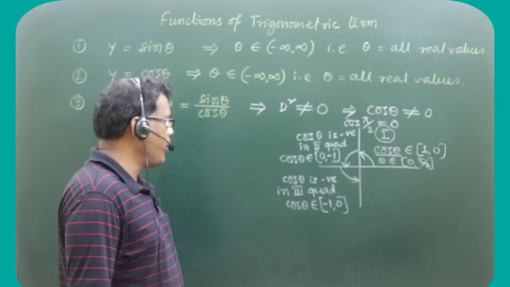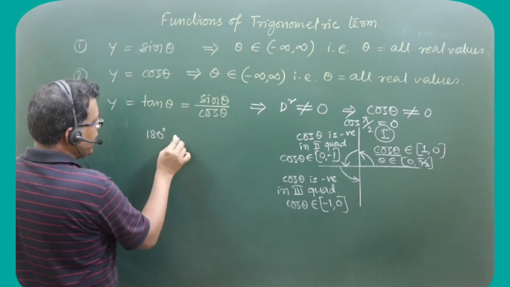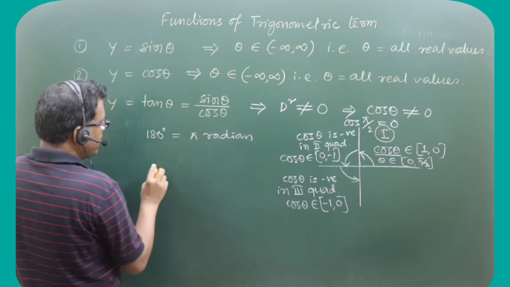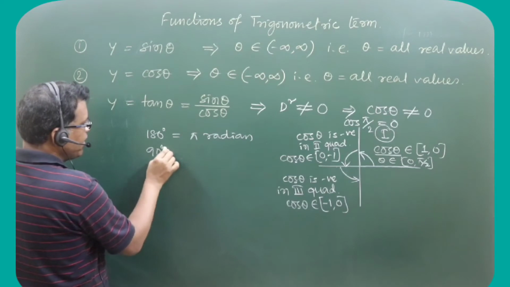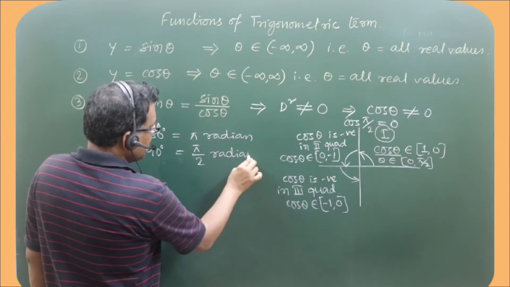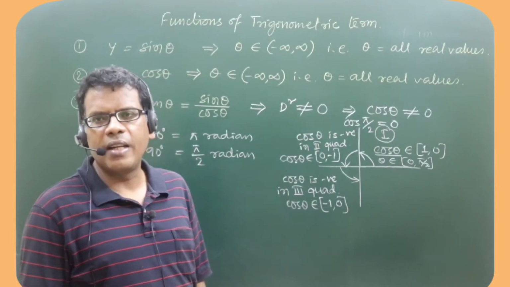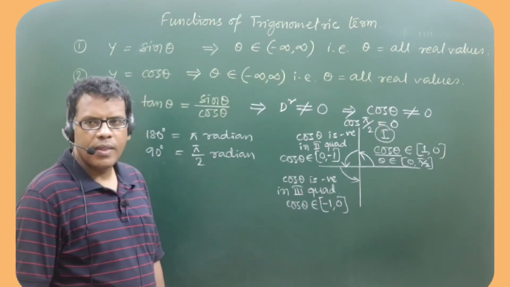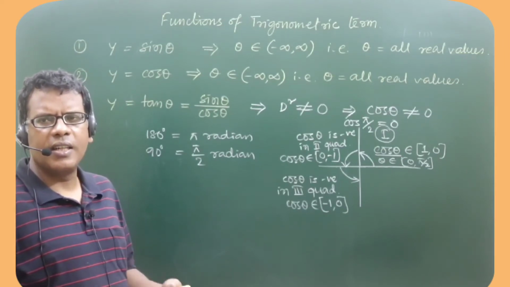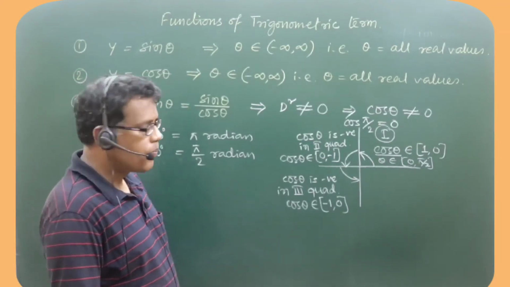Pi by 2, yes, 90 degrees is called pi by 2 in radian. See, 180 degree is called pi radian, right? And 90 degree is called pi by 2 radian. So that's why, if we want to express the angle in radian, we can write 90 degree as pi by 2. Okay, as per your understanding, you can also write 90 degree, no problem will be there, right?